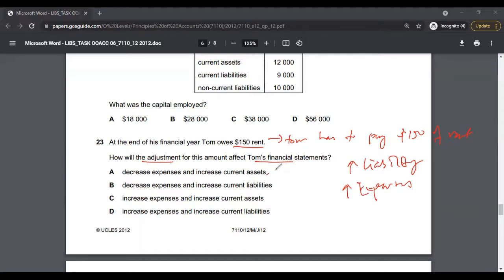If you see option A, it talks about current assets, so you can eliminate that. Option C again includes current assets, so you can eliminate that. Look at option B and D. B is incorrect because that's a decrease. There's going to be an increase in expense and an increase in current liability. Therefore, the correct answer to multiple choice 23 is option D, increase in expense and increase in current liabilities.